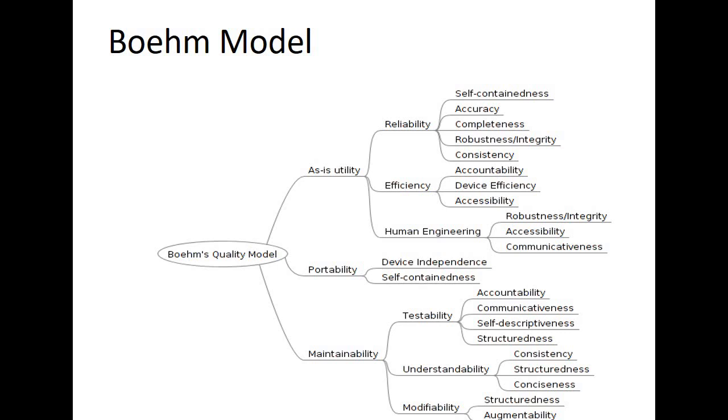McCall's model. And the high level factors are utility, and then we have the easiness, then we have reliability and the efficiency of use of a software product, then we have maintainability, which describes the facility to modify, then we have the testability on this end.